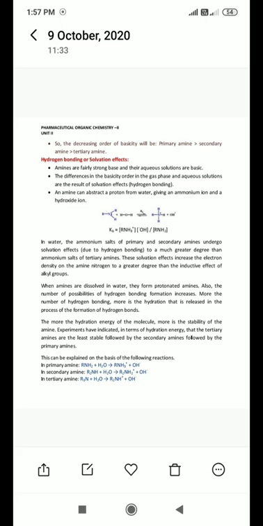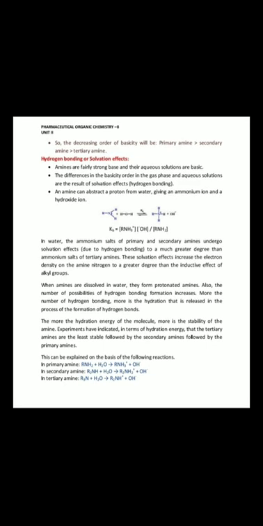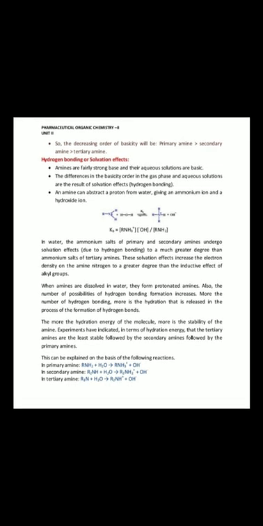So these 3 alkyl groups hinder or inhibit the hydrogen bonding from the other atoms. So the basicity of this tertiary amine is lesser.